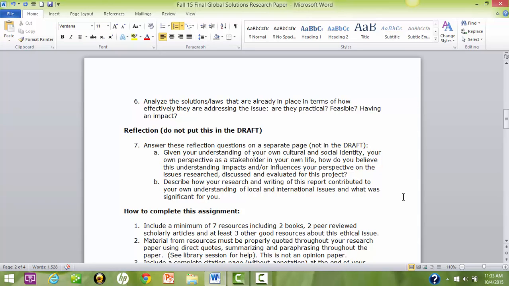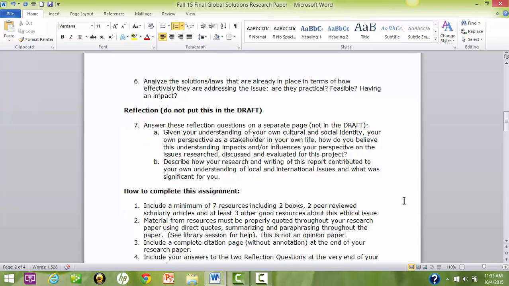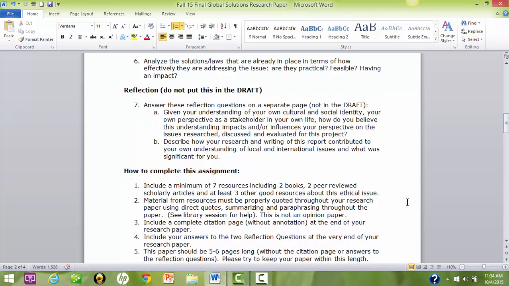Reflection. Do not put this in the draft. Answer these questions on a separate page. Do not put this in the draft. A. Given your understanding of your own cultural and social identity, your own perspective as a stakeholder in your own life, how do you believe this understanding impacts or influences your perspective on the issues researched, discussed, and evaluated for this project? B. Describe how your research and writing of this report contributed to your own understanding of local and international issues and what was significant for you.